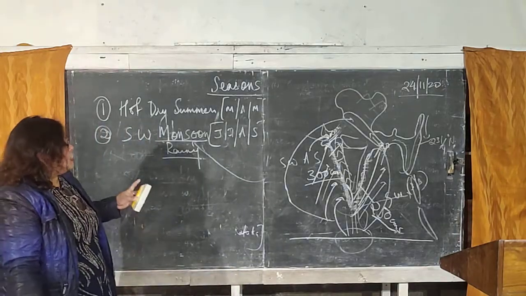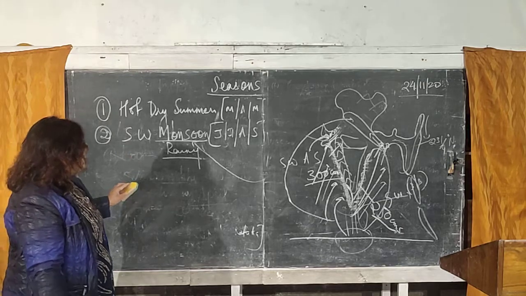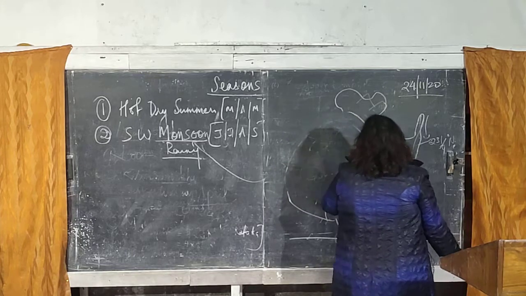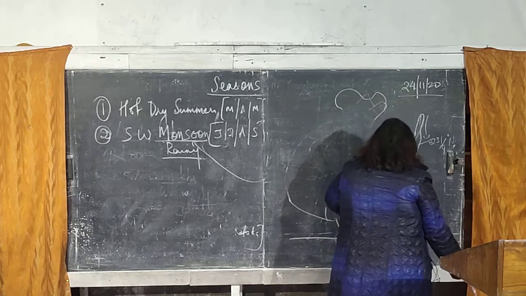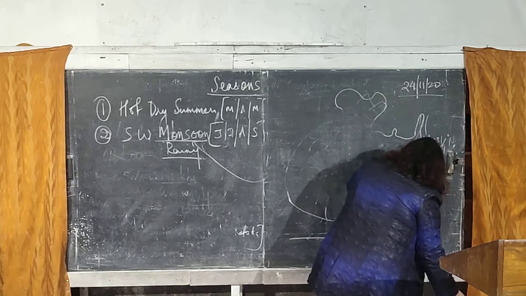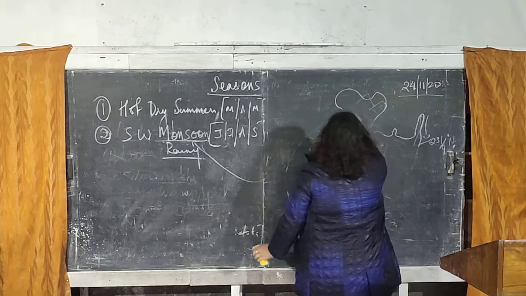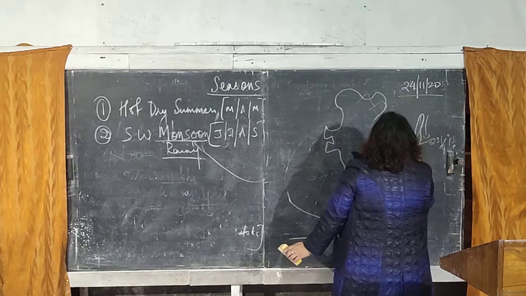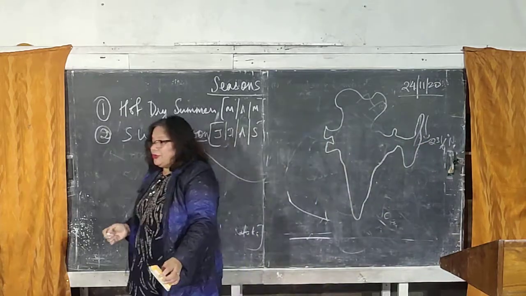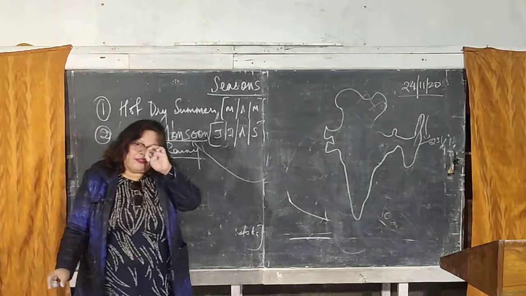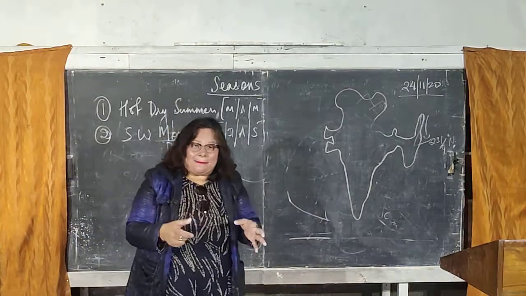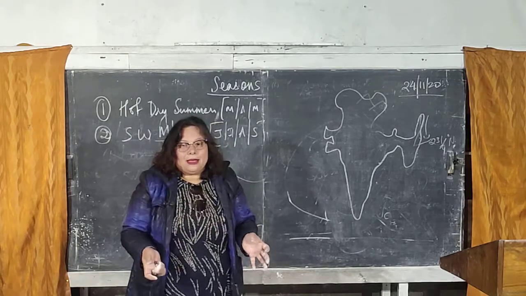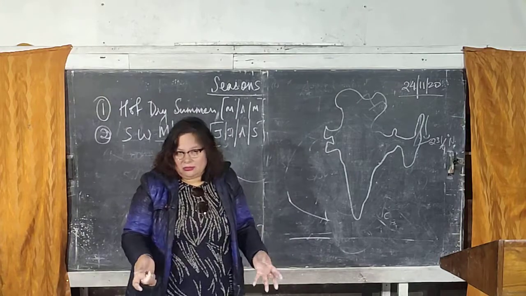September. But during this period of time, you have to remember another important thing. There is a term called monsoon gap, or the break in the monsoon. What you mean by a monsoon gap or a break in the monsoon is very, very important. A monsoon gap or a break in the monsoon means that during the rainy season, sometimes rain stops for a period of 10 to 15 days. That gap, where the rain stops for a period of 10 to 15 days, is called a monsoon gap or a break in the monsoon.